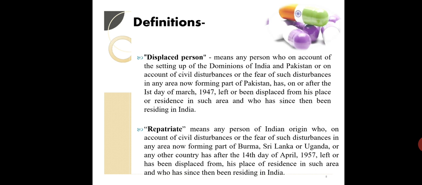Means any person who, on account of setting up of the dominions of India and Pakistan, or on account of civil disturbances or the fear of such disturbances in any area now forming part of Pakistan, has on or after the first day of March 1947 left or been displaced from his place of residence in such area, and who has since then been residing in India.